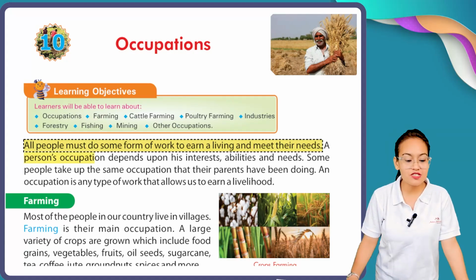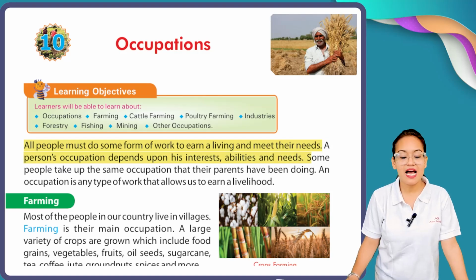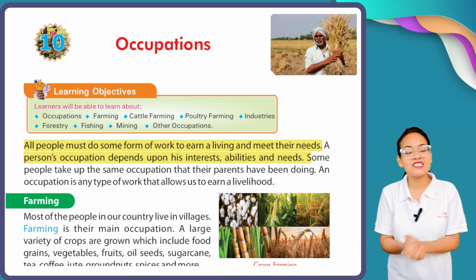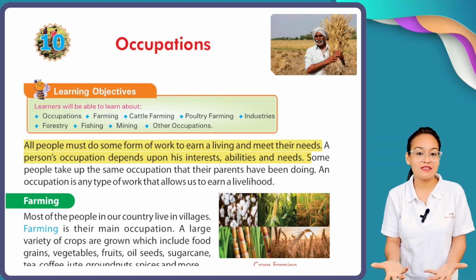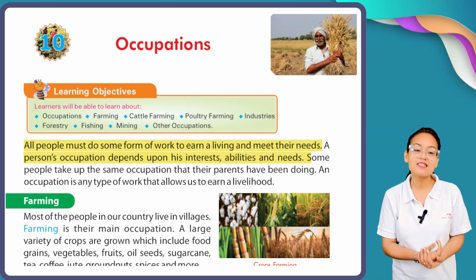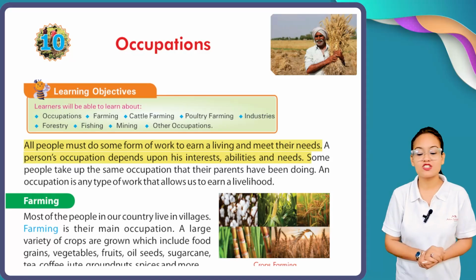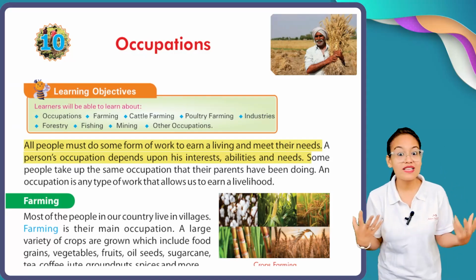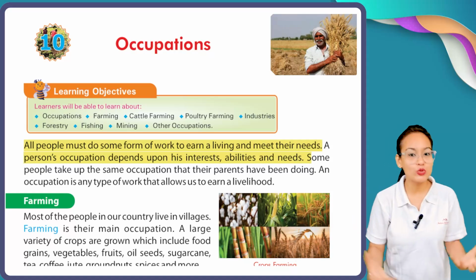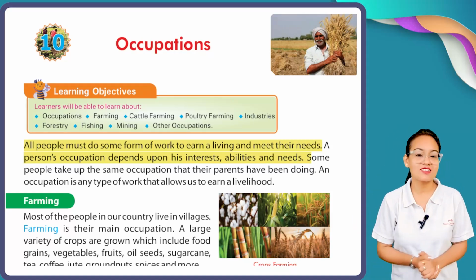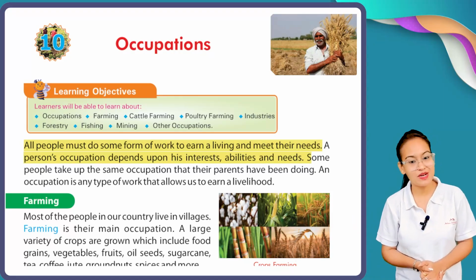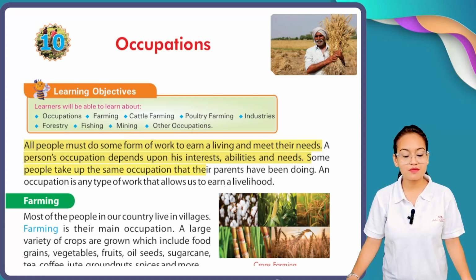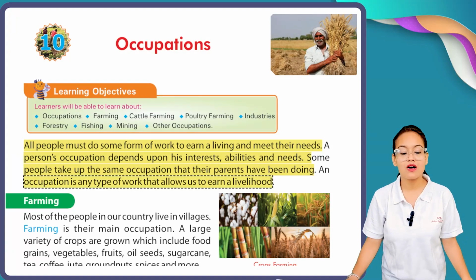A person's occupation depends upon his interest, abilities and needs. And you know what? A person's occupation depends upon their need. Whatever their need is, their occupation is based upon that need and what they can perform, what they can do. So in all these factors, their respective occupation depends. Some people take up the same occupation that their parents have been doing, and occupation is any type of work that allows us to earn a livelihood.